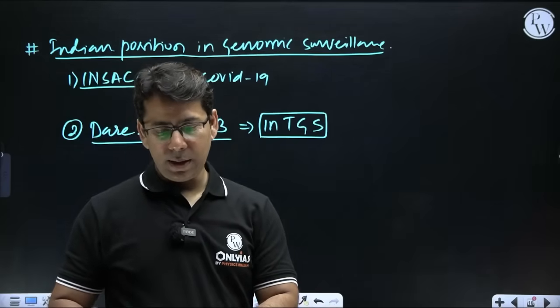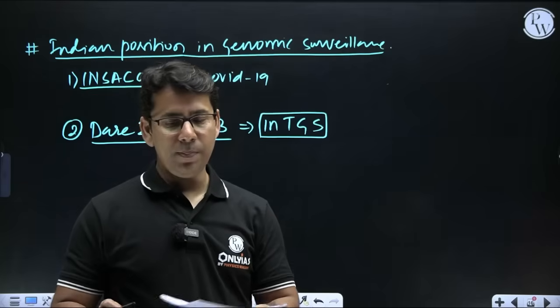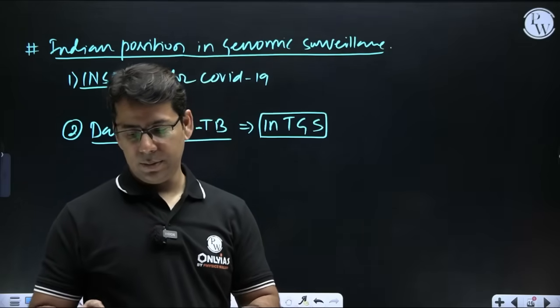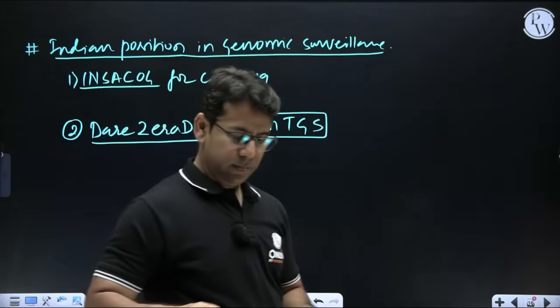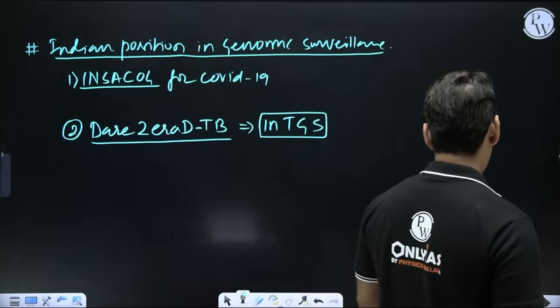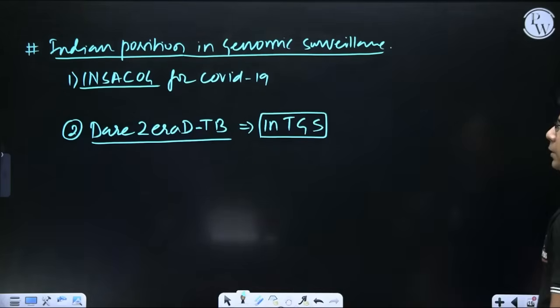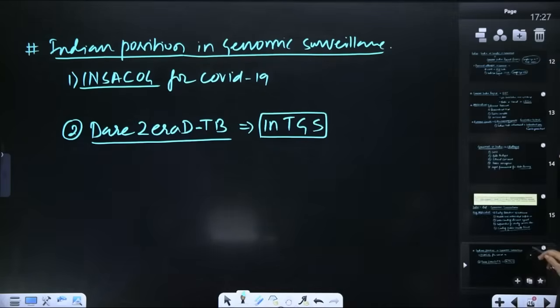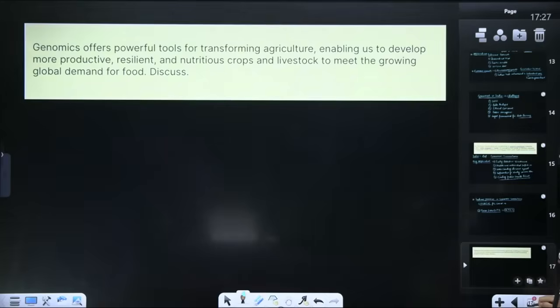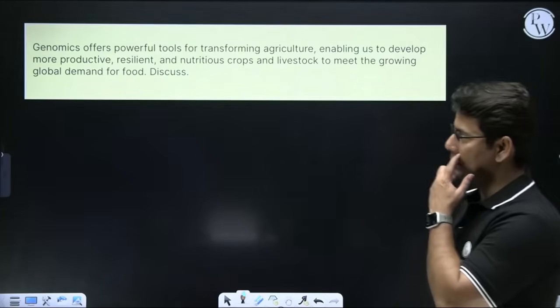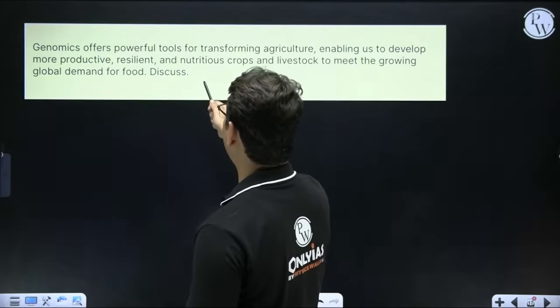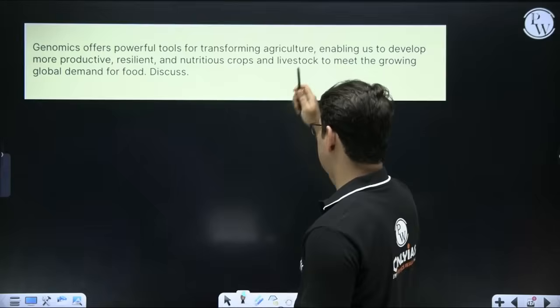One area that I always feel is very important, although that's an easy one, now the easier area would come, and that area is this one. Just look at this. Genomics offers powerful tools for transforming agriculture.